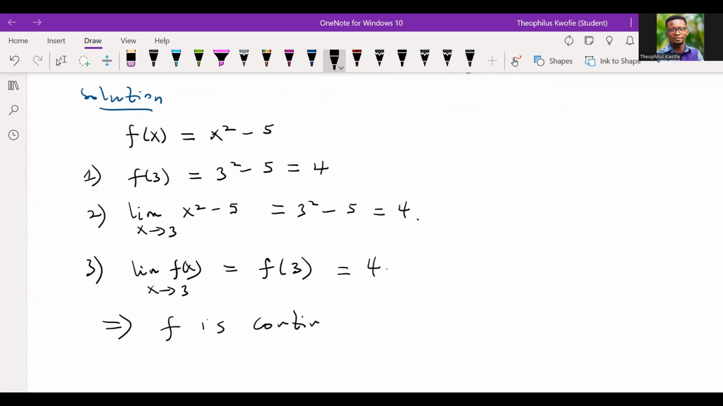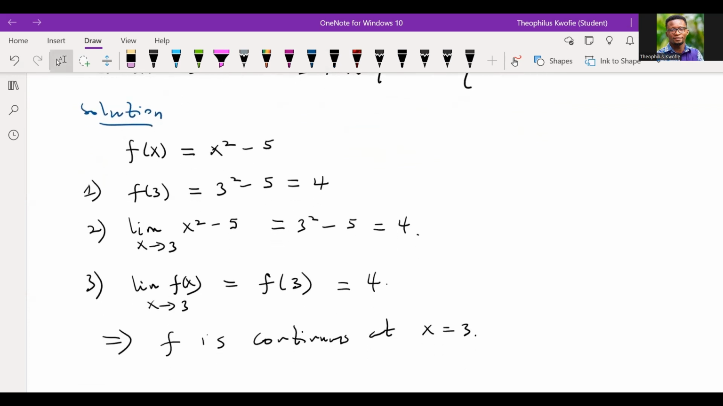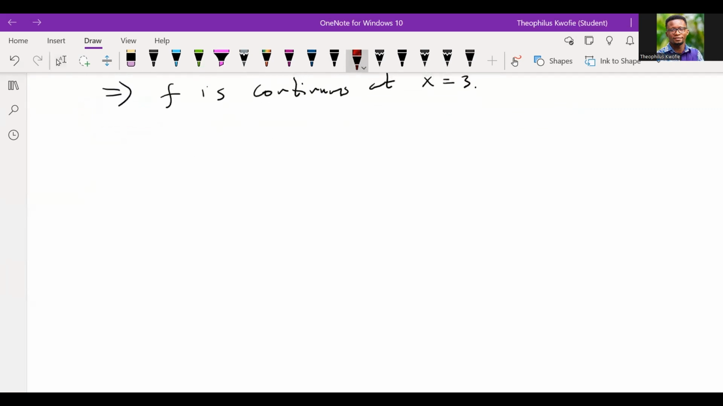F is continuous. F is continuous at x equal to 3. Good. I believe we all understand this. Good. So let's move to a different example so that we can have an in-depth knowledge of the concept.